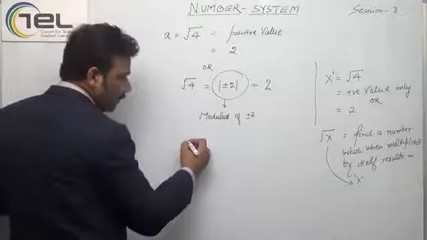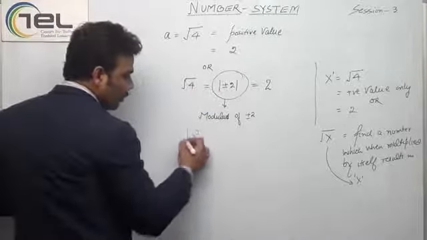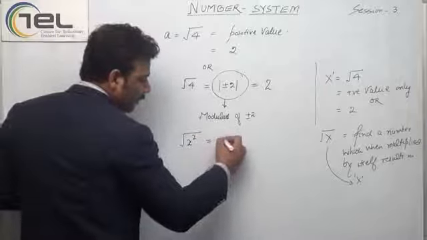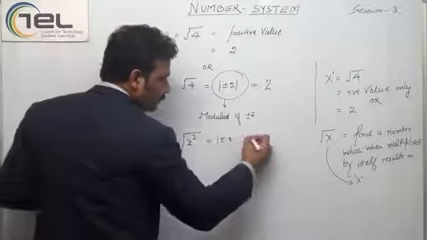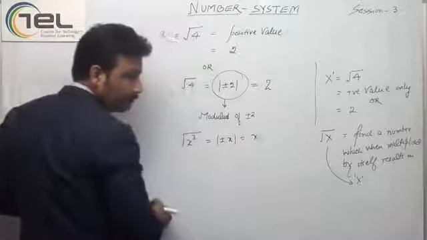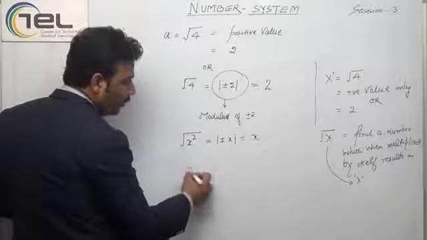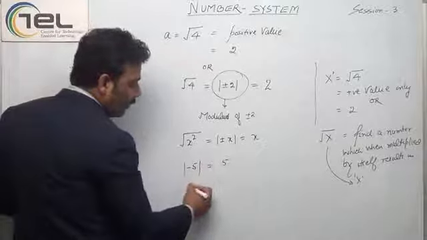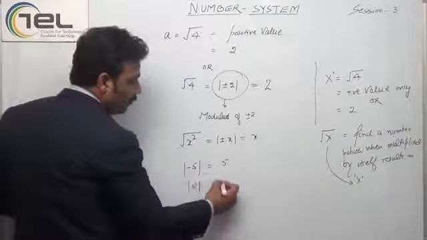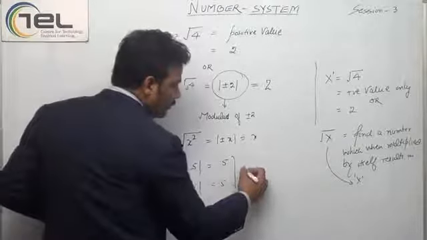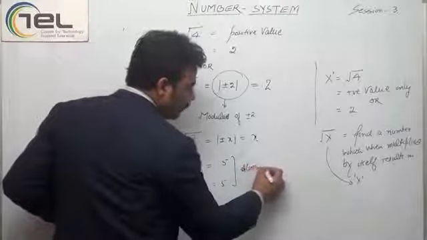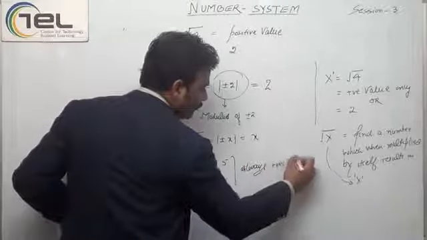Or I can say like this, x square root is nothing, it is plus minus x, equal to mod x. I will give you an example. Mod of minus 5 is 5, and mod of 5 is also 5. It is always a positive value.